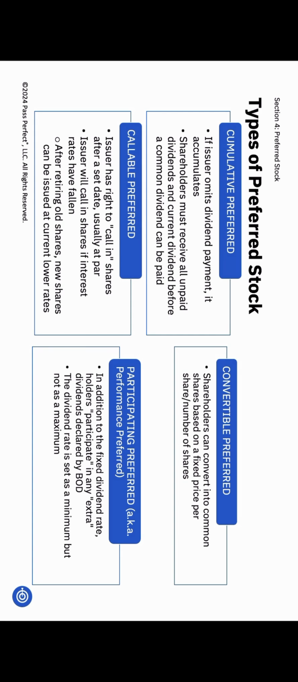Now, let's talk about participating preferred stock, also referred to as performance preferred stock. This type of stock allows shareholders to participate more fully in the earnings of the company. Suppose we have 6% preferred stock, but it's participating preferred. If the company has a very good quarter and makes a lot of money, they can declare a special dividend for participating preferred shareholders. For example, they might give them an additional 8%. So the dividend rate on participating preferred stock is set as a minimum, but there is no maximum. It depends on the dividends declared by the board of directors.